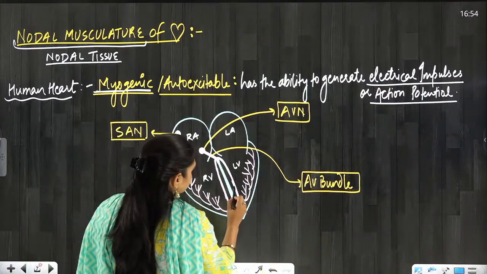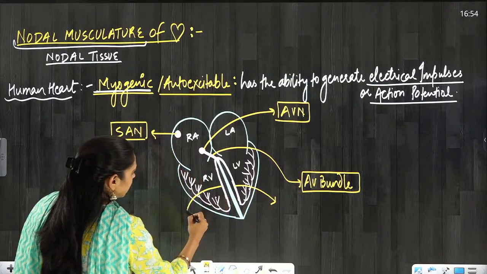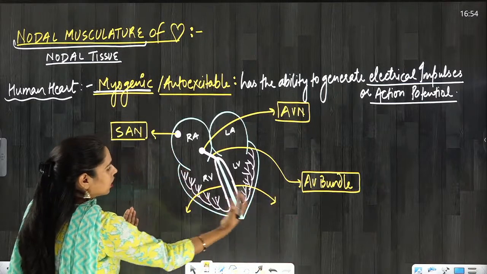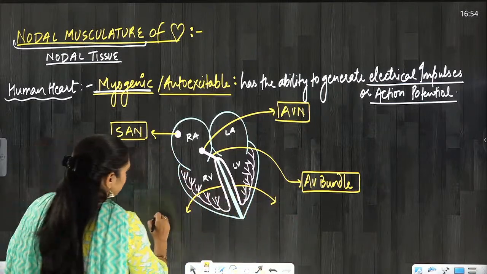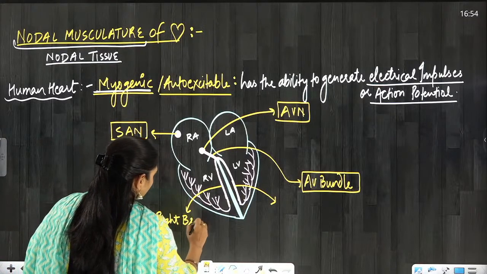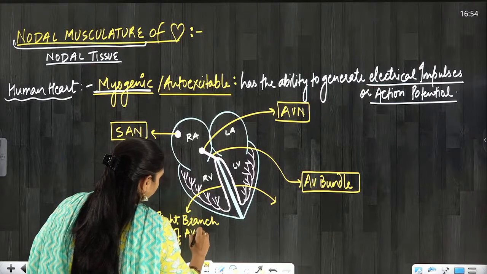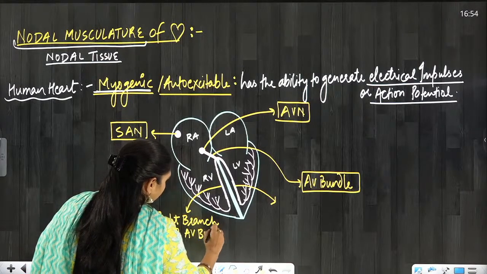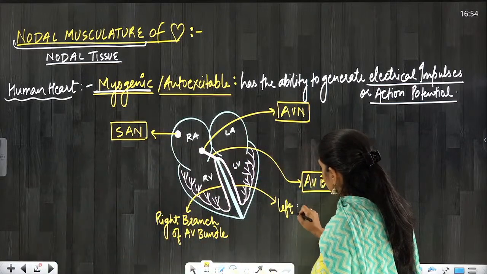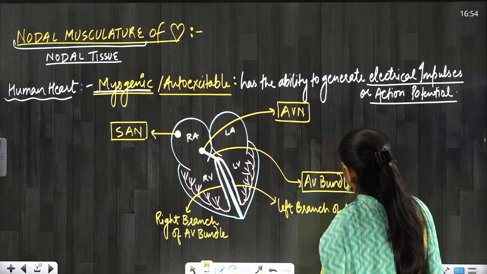Now this is the right branch of the AV bundle, on the right side, and this is the left branch of the AV bundle.